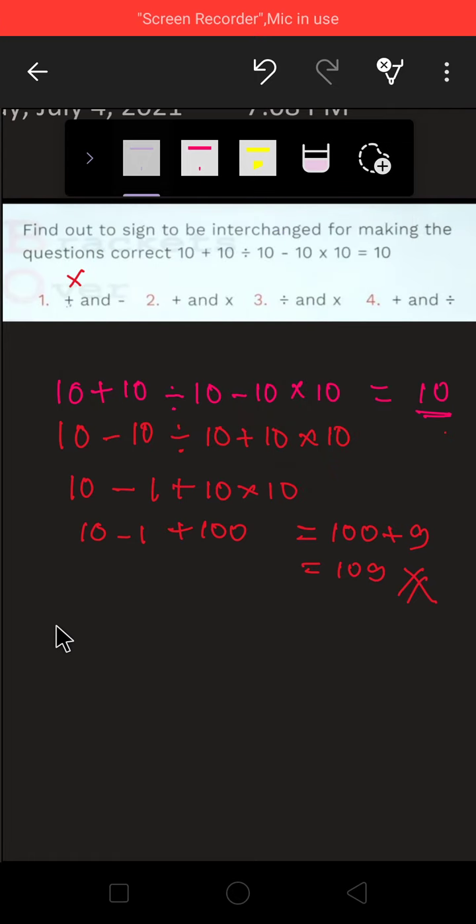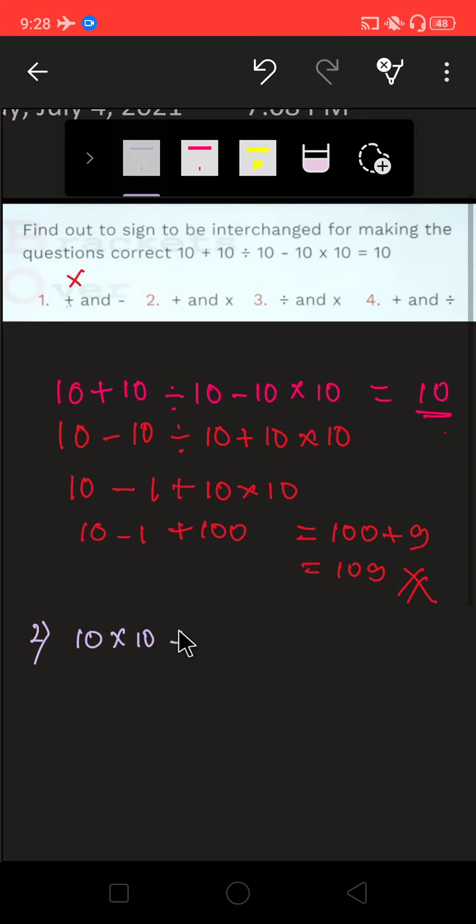Plus is replaced by the multiplication. Let's see the second case. Plus is replaced by the multiplication and multiplication is replaced by plus. 10 into 10 divided by 10 minus 10, and multiplication is replaced by plus 10.